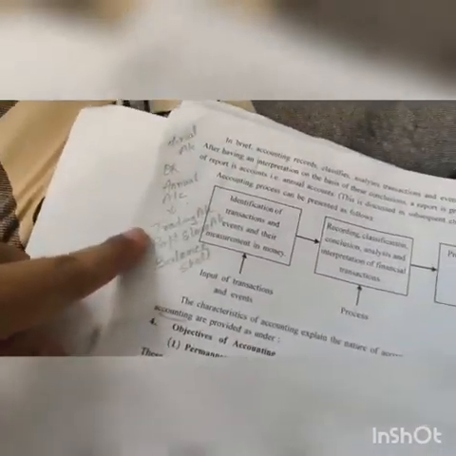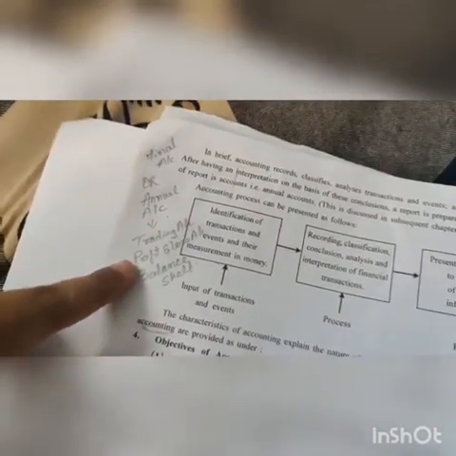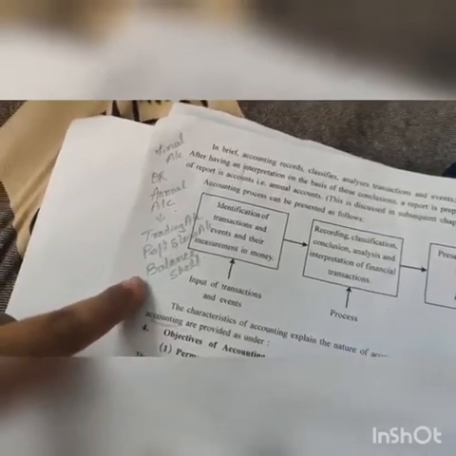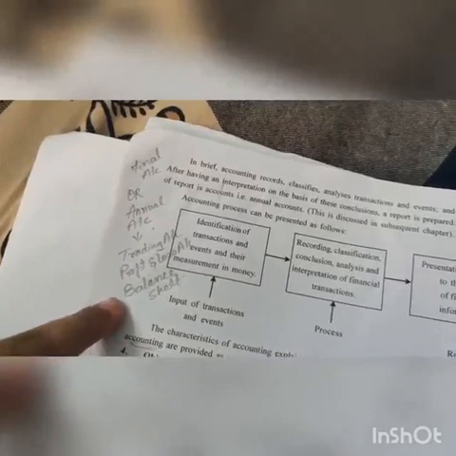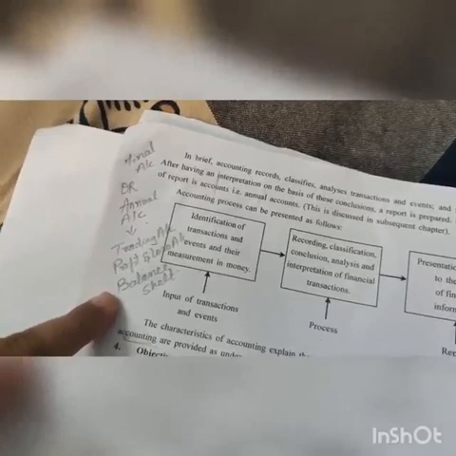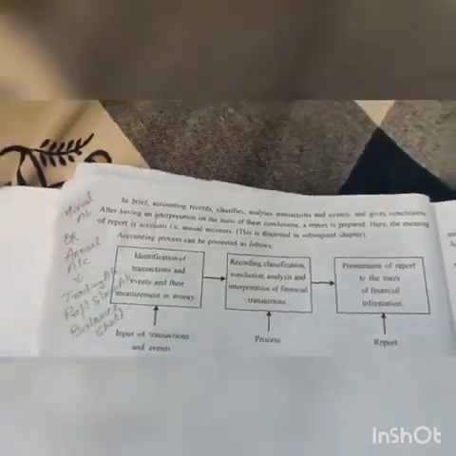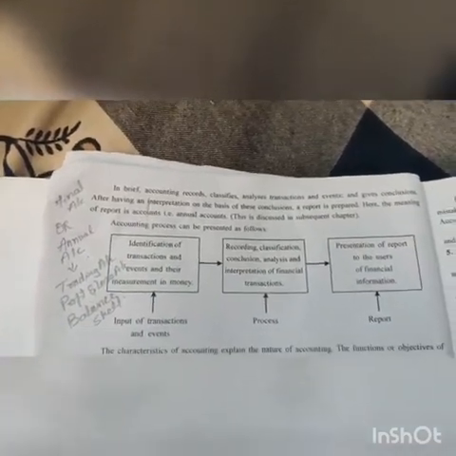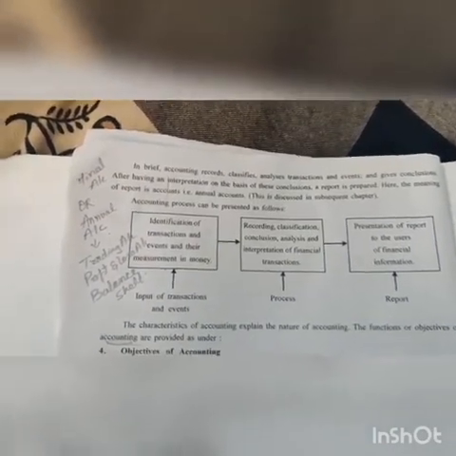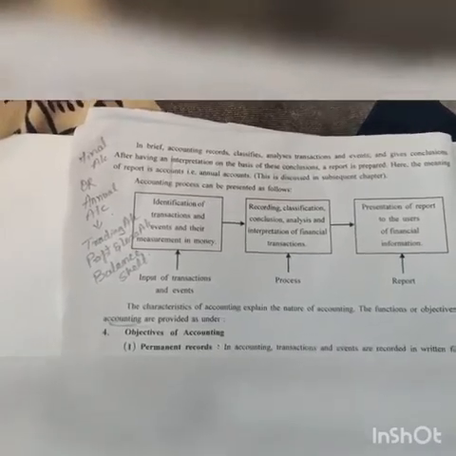Trading account normally shows the purchases and sales of your business. Profit and loss account, as the name says, shows profit and loss. Balance sheet shows the assets and liabilities. That we will discuss later on in the terminology, what we mean by assets and what we mean by liabilities. So, just for a brief understanding, accounting is a record, it is a classification, and it analyzes all the transactions, and on the basis of that, interpretations are done, and on the basis of that interpretation reports are prepared, and that report is nothing but the annual account.